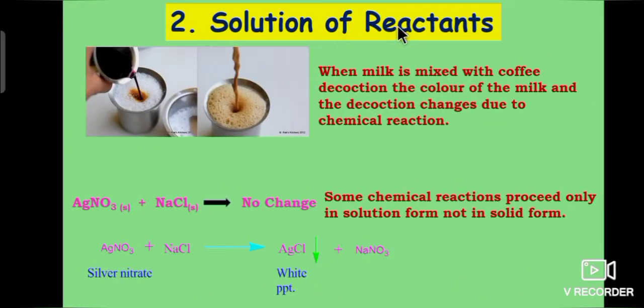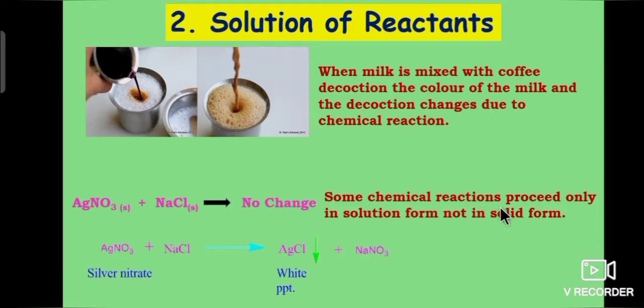Second one, solution of reactants. When we mix two substances in a solution form, a chemical reaction takes place between them to form new substances. It is a chemical change. For example, when milk is mixed with coffee decoction, the color of the milk and the decoction changes due to chemical reaction.